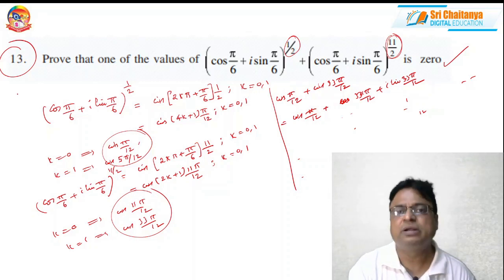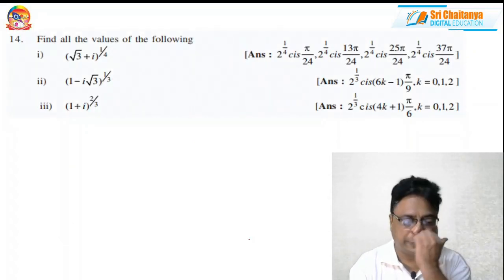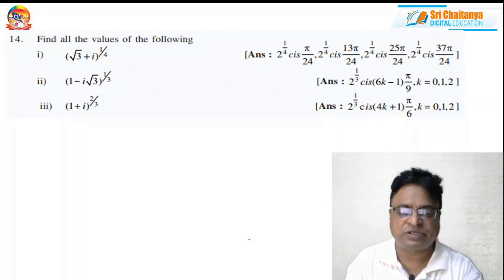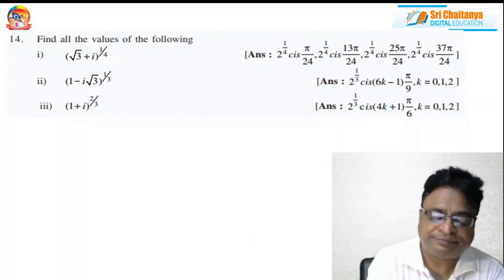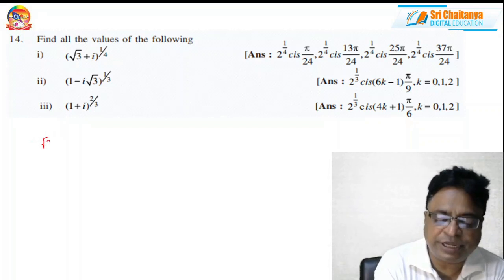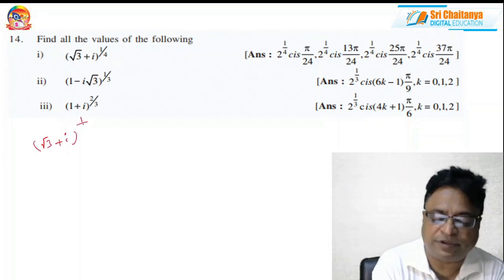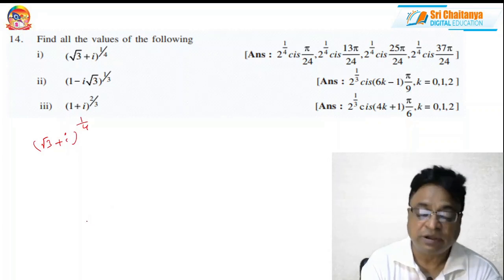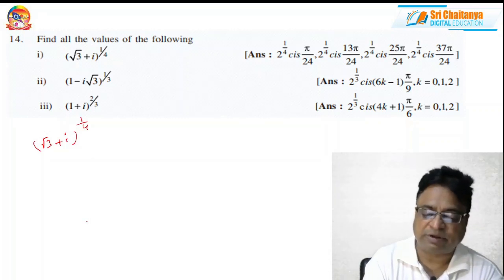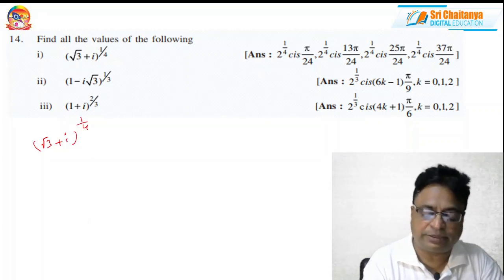Please be careful. And of course, now coming to the 14th problem. Find all values of the following: root 3 plus i whole power 1 by 4 is given. How many values exist? 4 values, because the rational number 1 by 4 is given and 4 is the denominator.